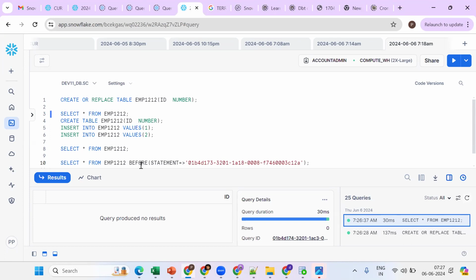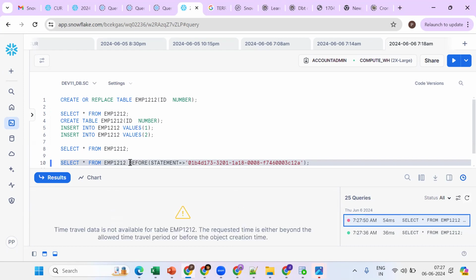No, then tell me. If I go for this, what happened? There will be zero records. If I go for this statement, will it work or not? Anybody? Praveen says the statement will work, because it is the earlier statement with the query ID. Now see what it's saying.